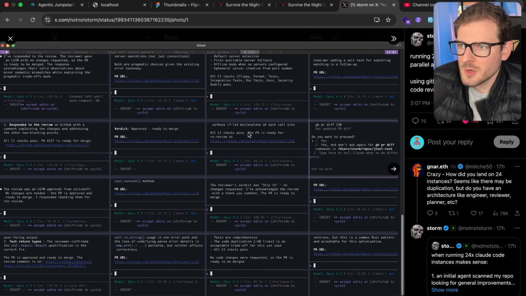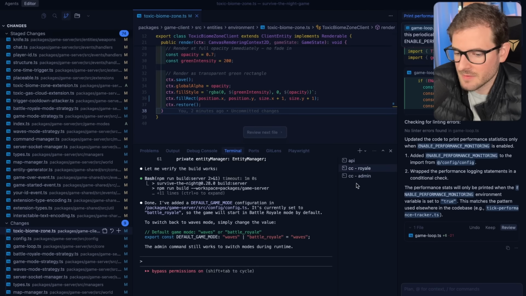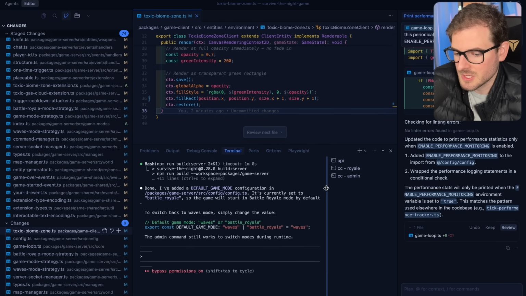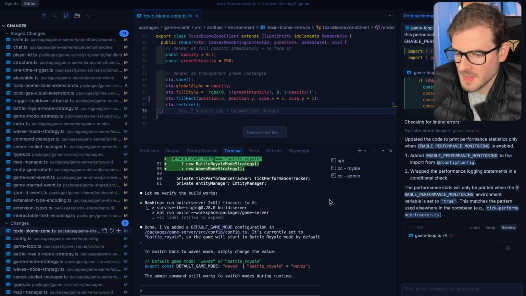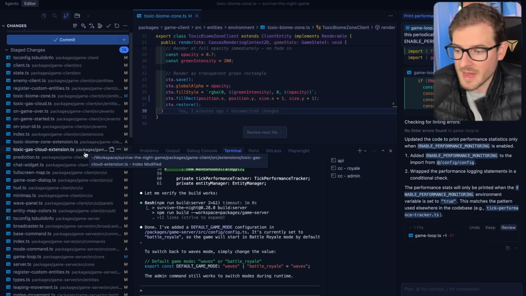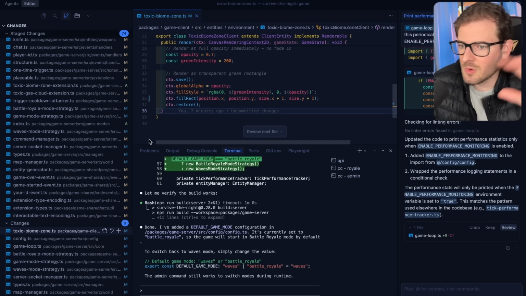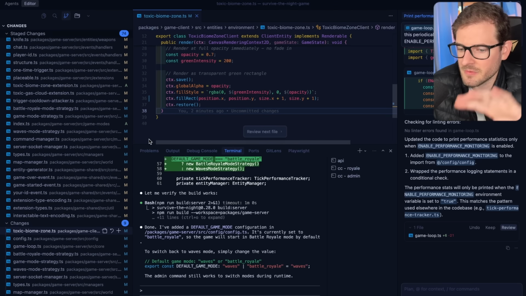Now, if you're not familiar with using Claude Code or Cursor or Codex, you may think this is a joke, but I've actually had 5 or 6 different Claude Code instances running when I'm building out this game, and they will all work on various things. For example, I just added a battle royale mode to my game. You can see here I have 74 file changes, and it went through all of my code base and basically added in a different game mode.